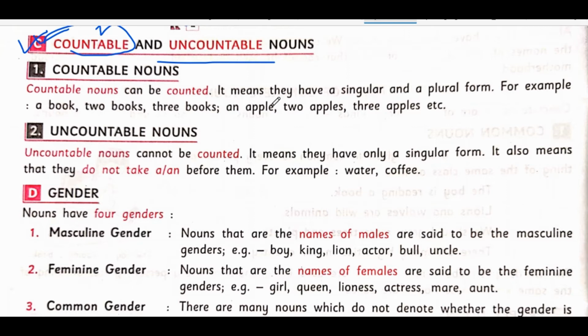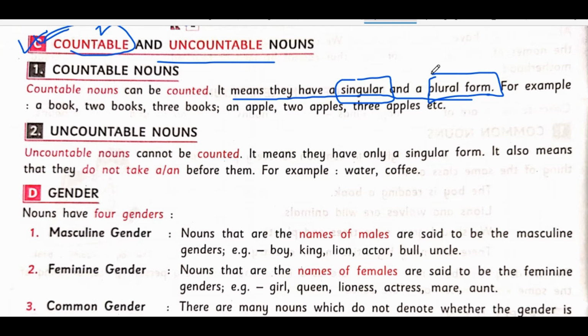Remember one very strong point while I am explaining, try to make very beautiful notes. A countable noun can have two forms. It can have a singular form and a plural form. Suppose I have one book with me, so I will say a book. If I have two books, it becomes plural. When I have one single piece, I will say book. If I have more than one piece, we will call it books.